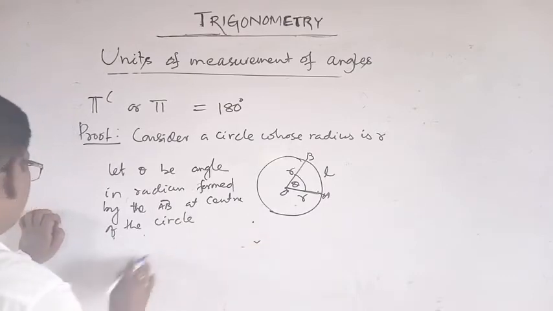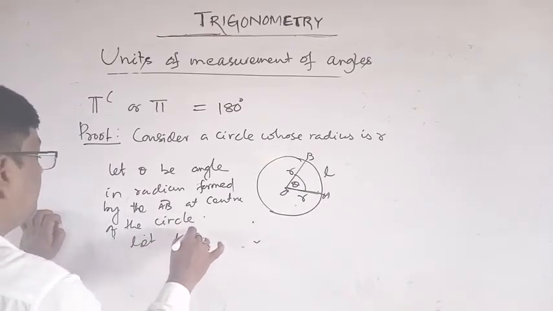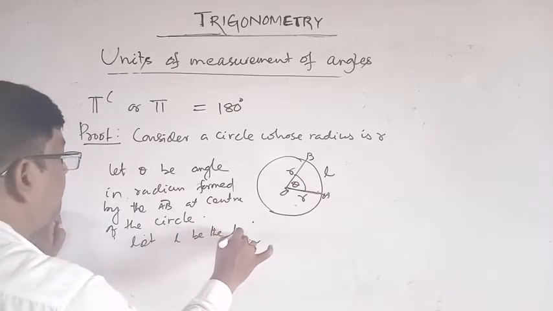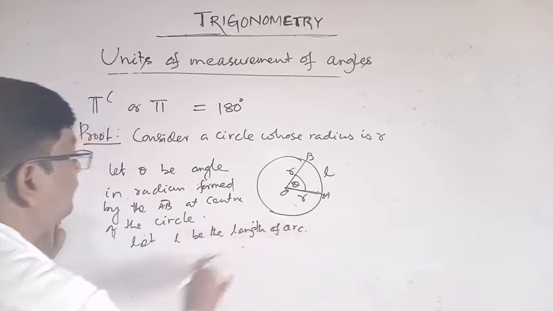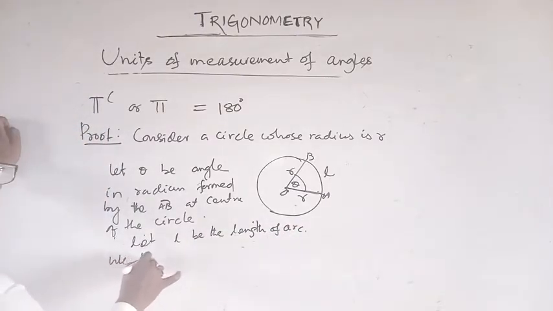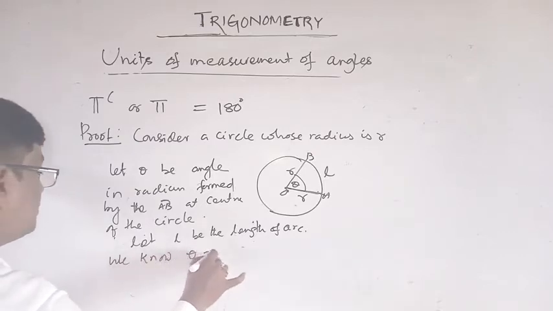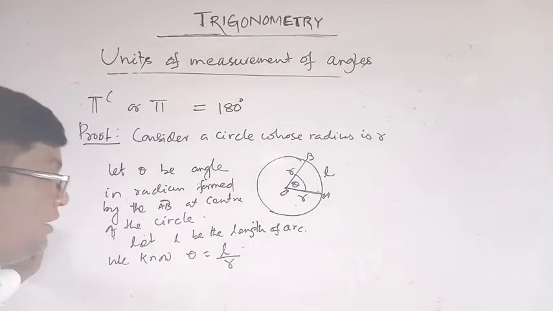Let L be the length of arc. We know theta is equal to L by R.